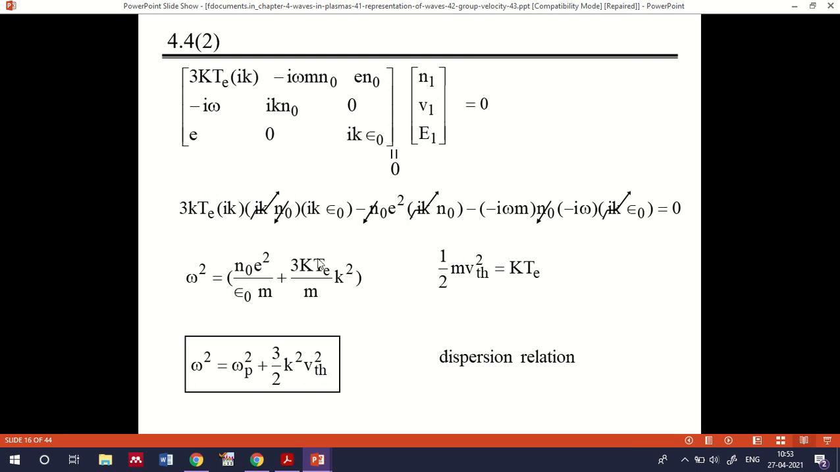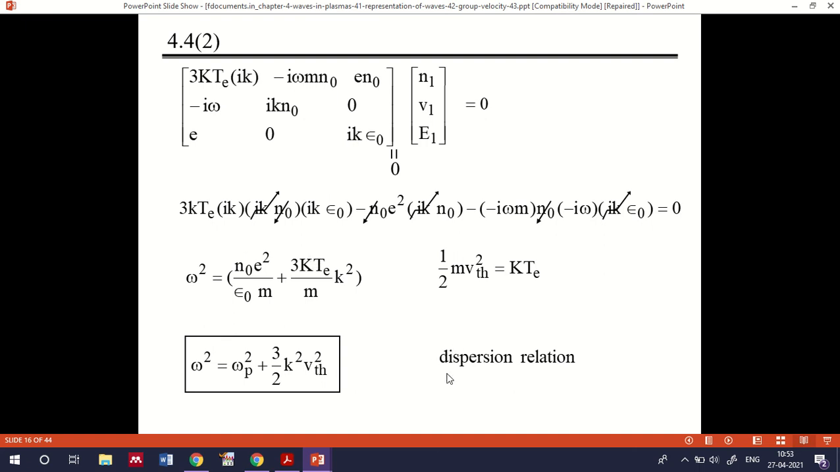So you can see KTe by m, where Te is the electron temperature, K is the Boltzmann constant, and m is the mass of the electron. And this small k is actually the wave vector, not to be confused with the Boltzmann constant. The small k is the wave vector and the capital K in the equation is the Boltzmann constant.